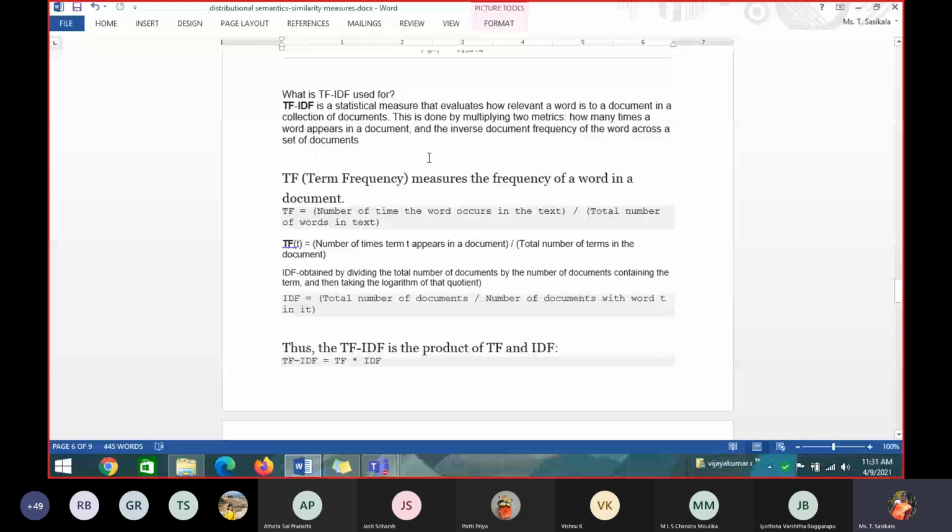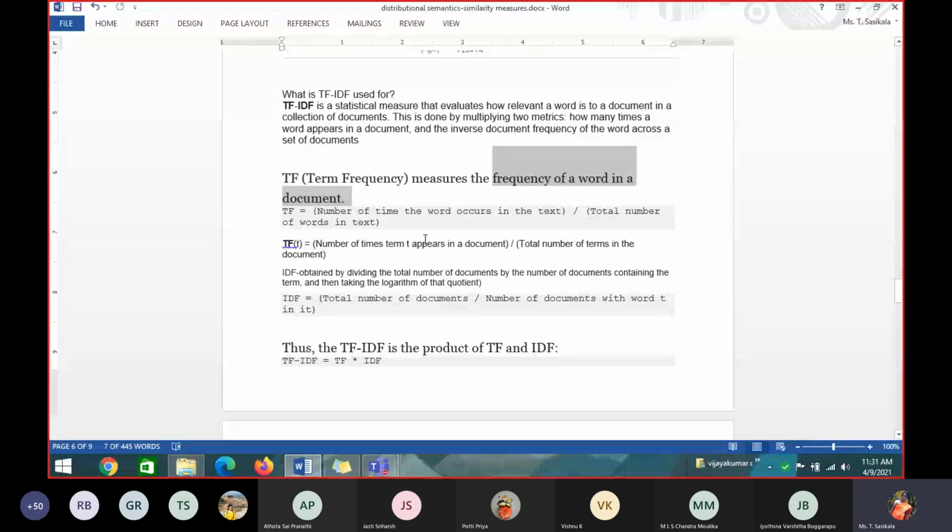Can you all hear me, students? Term frequency. Yeah, term frequency of a word in a document, that is called term frequency. So how to calculate term frequency? TF is equal to the number of times the word occurs in the text or the document divided by the total number of words in the given text or document. Please make a note. Term frequency is the number of times a term T appears in a document divided by the total number of terms in the document, or the total number of words in the document or in the text.